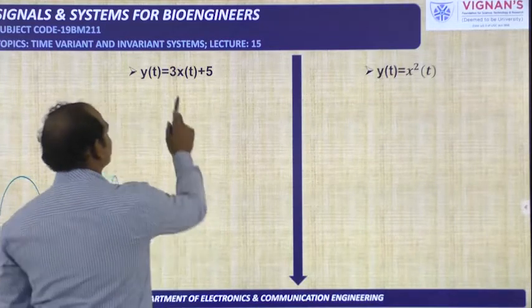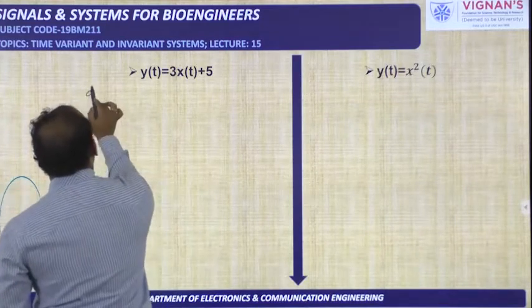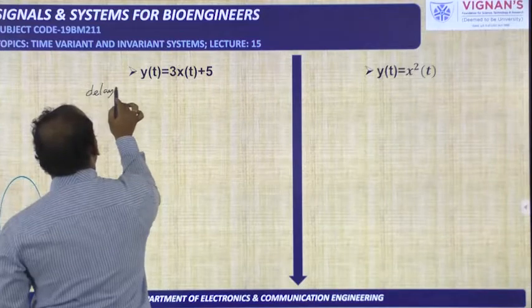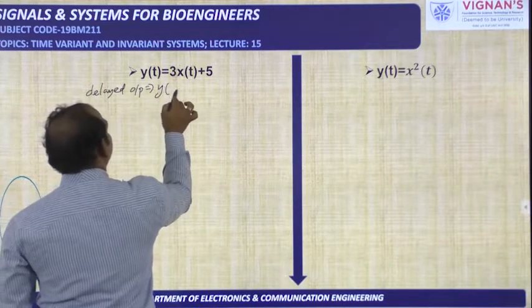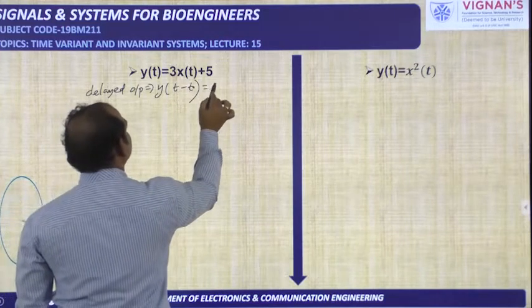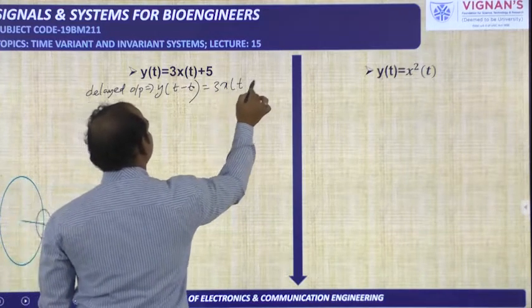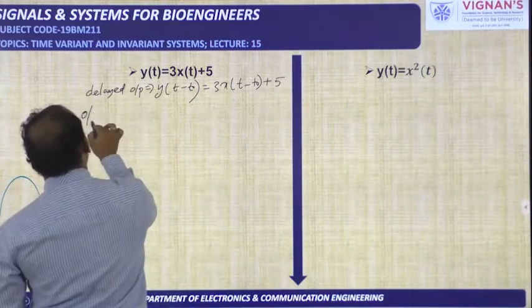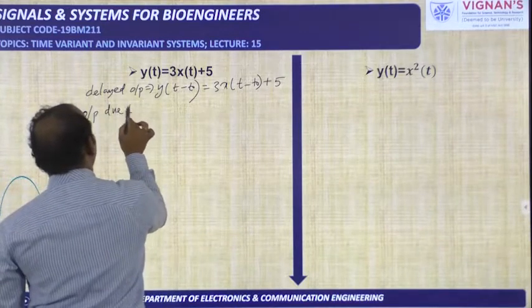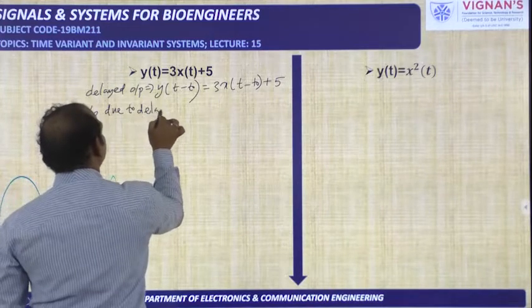Now if you see this one, I am writing the delayed output. t should be replaced with t minus t naught. Wherever t is there, that should be replaced with t minus t naught. Now we are writing the output due to delayed input.